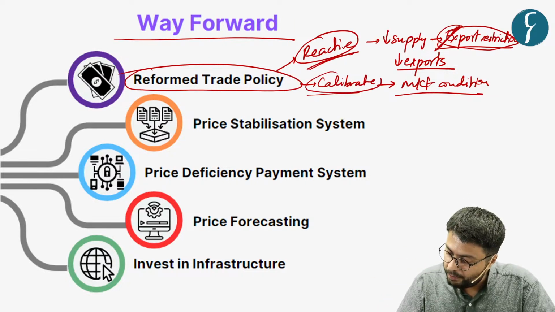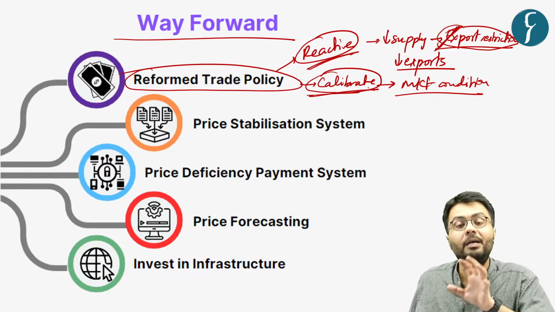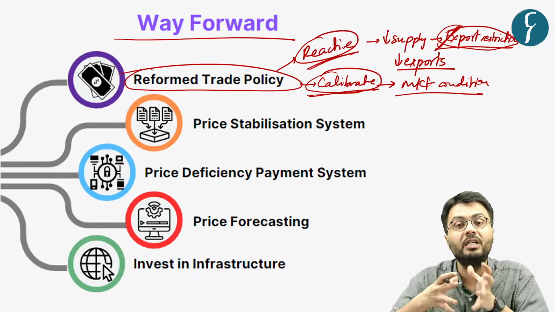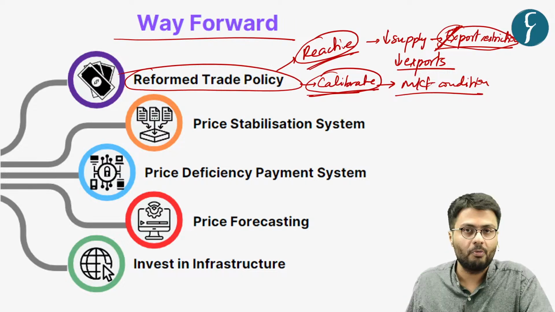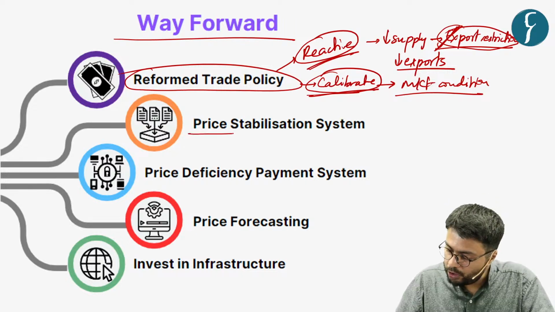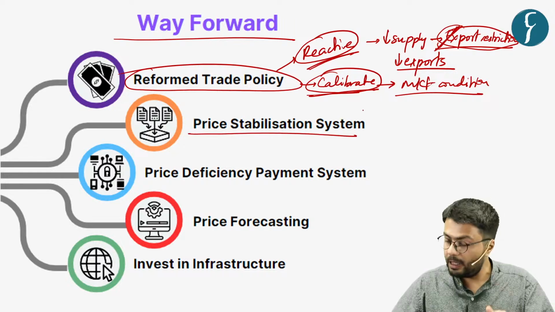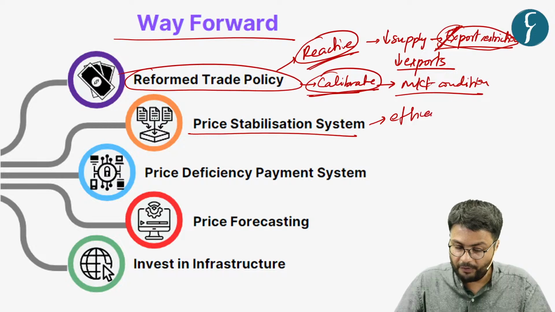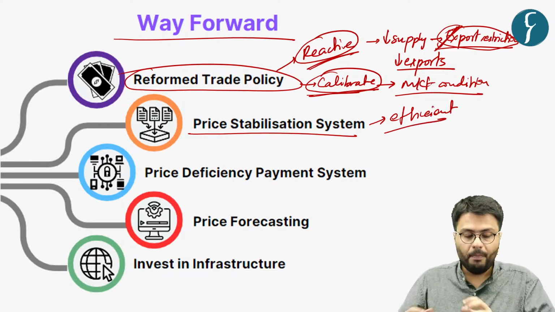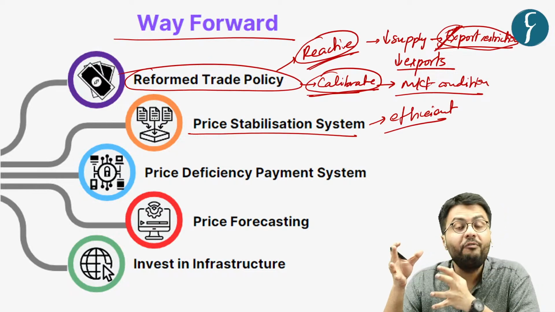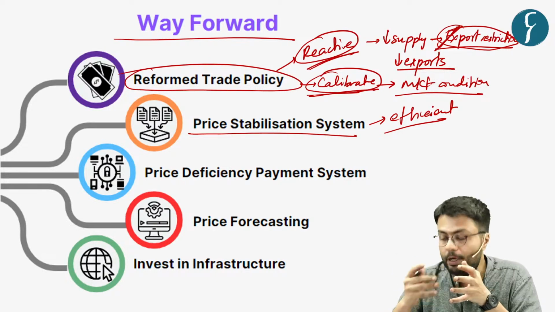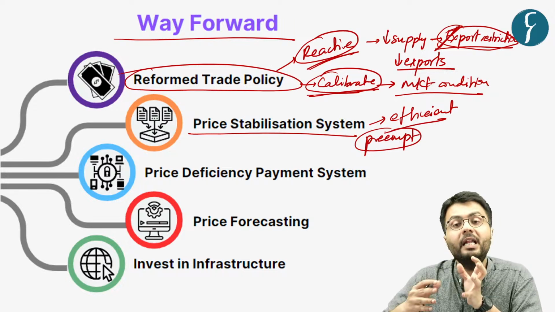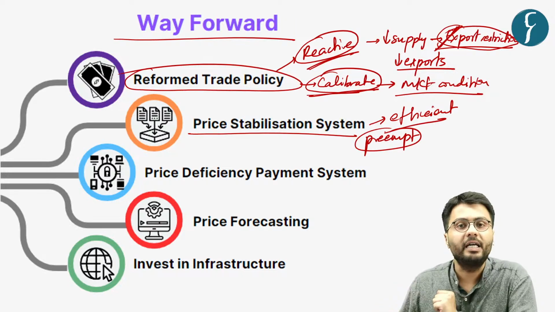Hence, by having a calibrated trade policy, it will enable the government to react to changes in supply of agricultural commodities. Also, the government should try to make the price stabilization system more and more efficient in nature. Because by making it more efficient, the government will be able to preempt the changes in supply, which will enable the government to react accordingly.